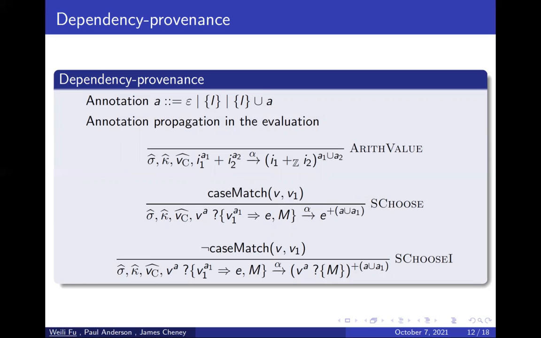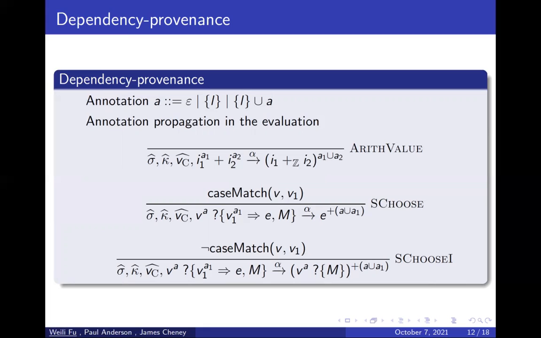Let's see another example in this Puppet language, the selector expression. This expression is a conditional expression. In the rule as truth, it says when the branch under consideration matches the conditionals, then the result expression will be labeled by the union of the labels of the two conditionals.